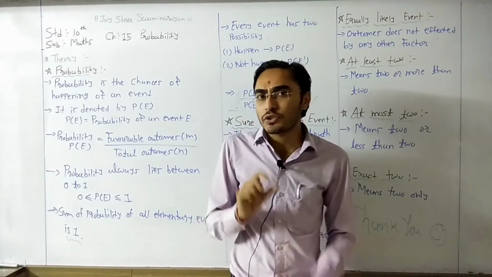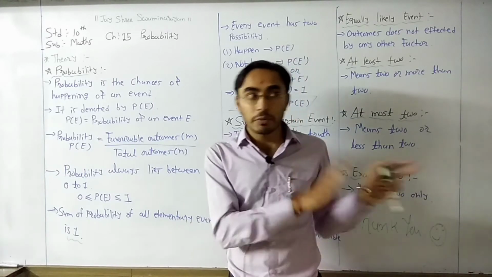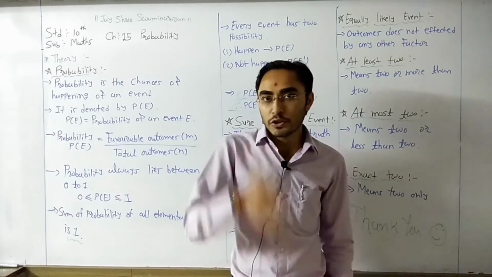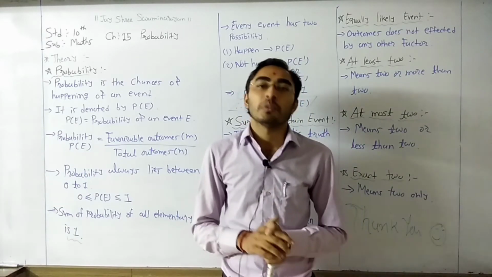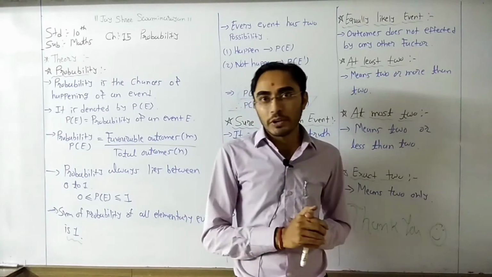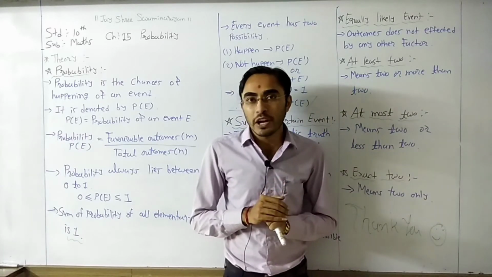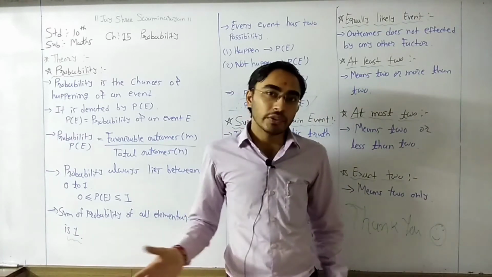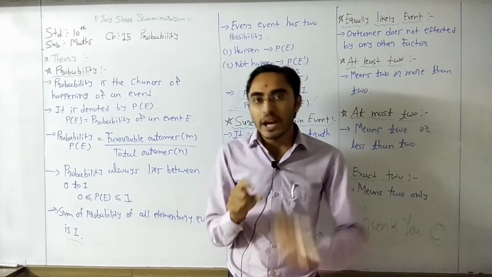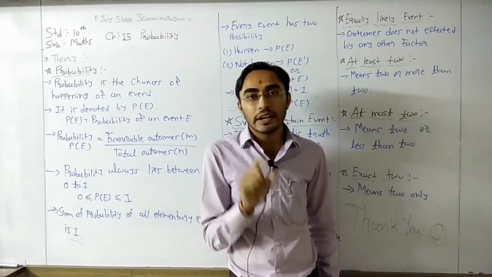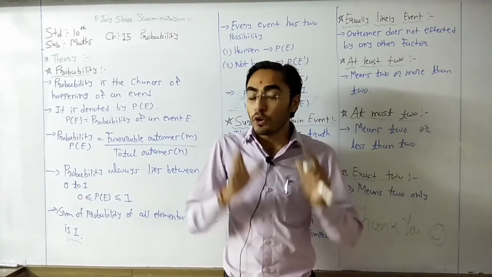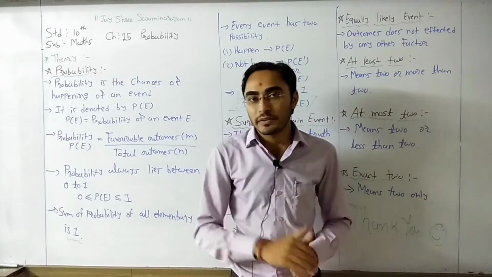That means it gives one percentage. That means 50% chance is there for the happening of an event. If we toss a coin, there are two possibilities, head and tail, and both have 50% probability. Because we have two possibilities in total, either head will come or tail will come. So that chance of head is called probability, the chances of happening of an event.